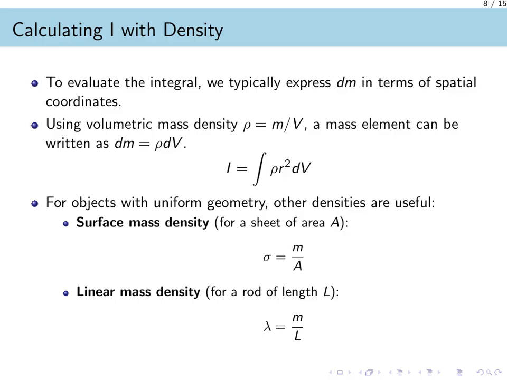For objects with simpler geometries, we can use more convenient forms of density. For a flat, two-dimensional object like a metal plate, we use the surface mass density, sigma, defined as mass per unit area. For a thin, one-dimensional object like a rod, we use the linear mass density, lambda, which is mass per unit length. The key idea is that choosing the right density allows us to set up an integral over spatial dimensions like length, area, or volume, which is much easier to solve.